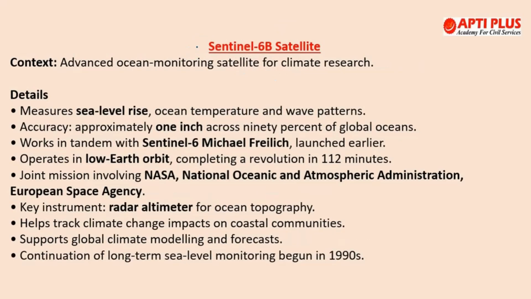Moving to the next topic, Sentinel-6B satellite. This was launched from California, US. It is an ocean observation satellite. It aims to measure rising sea levels and assess climate impacts. Six specific instruments are on board. It orbits Earth at 7.2 kilometers per second, and one revolution takes around 112 minutes.